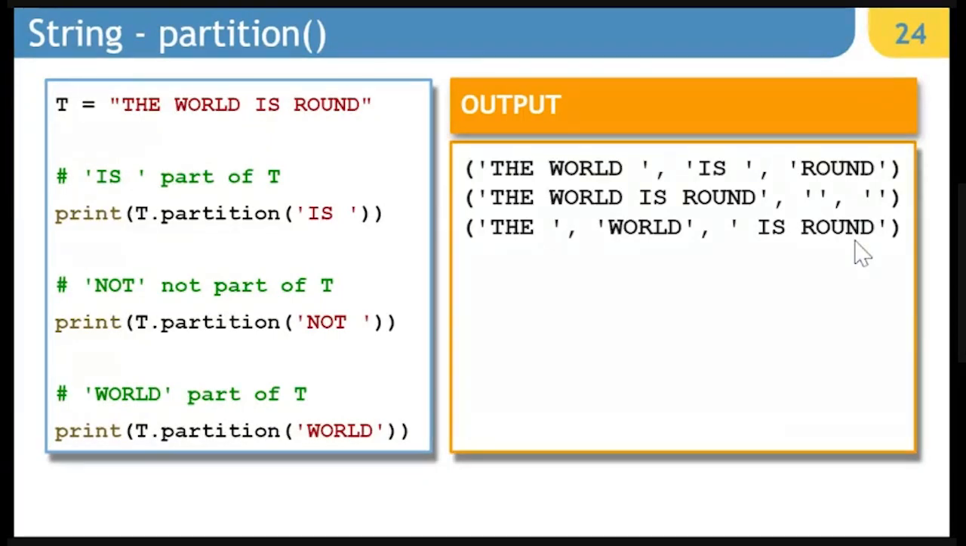Okay. So every time it is going to have 3 parts, unlike your split. In split, we can have many parts, but in partition, it is always going to be 3 parts, first part, second part, and third part. And if at all the partition string is not found, in that case, the second part and third part of the tuple are empty string, or you can say null string, like in the second example.